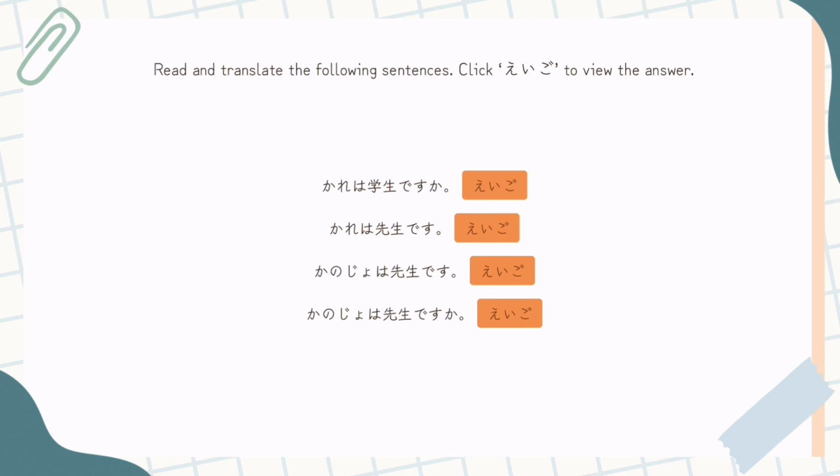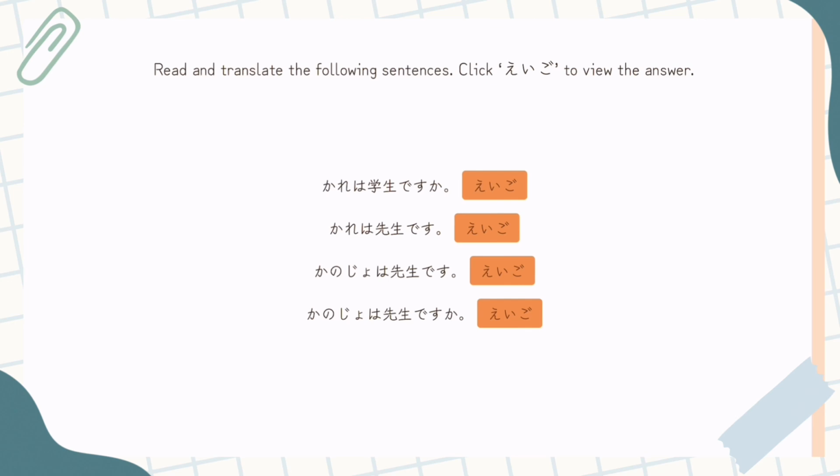So let's read and translate some sentences. This is on the website if you want to go over them after, but we're going to go over them now because it's nice to get some practice in. I'm going to read them to you. If you want to go on the website after, you can look at the kanji and try and read the kanji, and you can also click on it to see the romaji and the hiragana and everything.